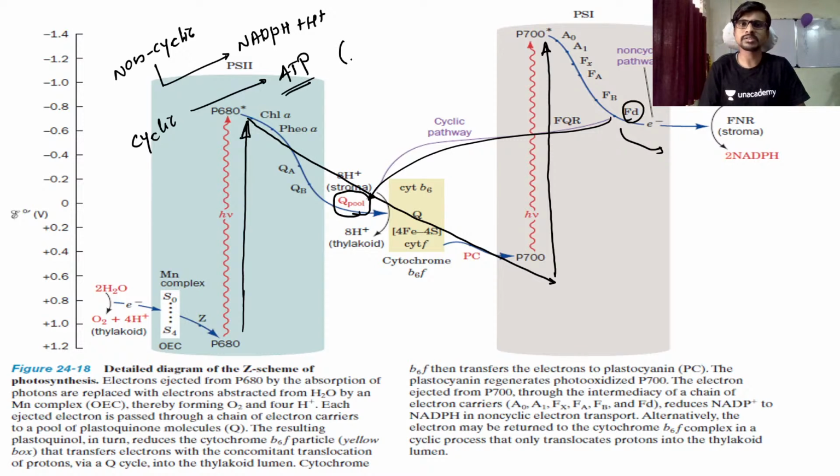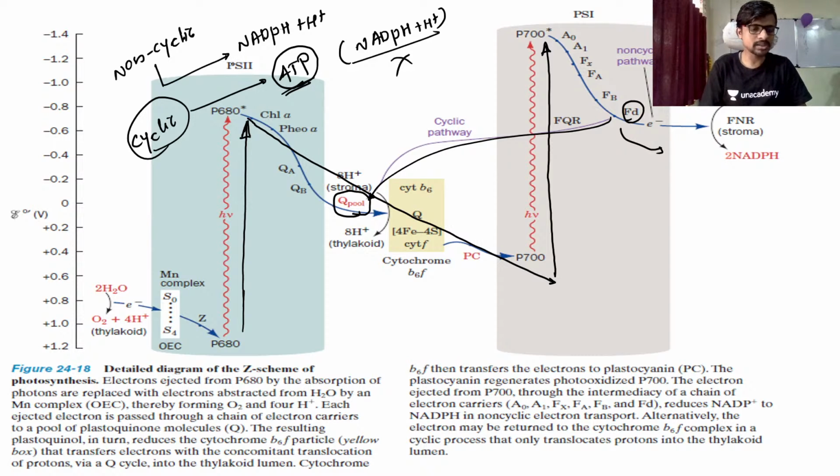There is no NADPH plus H plus synthesized in the cyclic process. The cyclic process is only for the synthesis of ATP. When NADPH is not required by the plant, at that time the cyclic process is very efficient to synthesize ATP. The cyclic process happens inside PS1 only. So cyclic photosynthesis, or the cyclic electron transport system, is a property of PS1. Please keep in mind that it is a property of PS1.